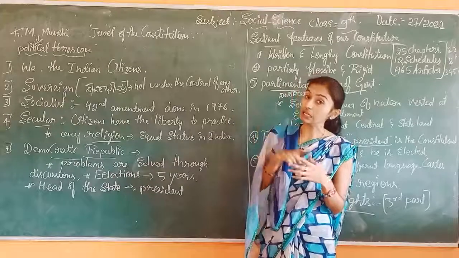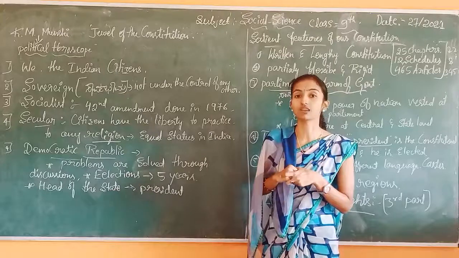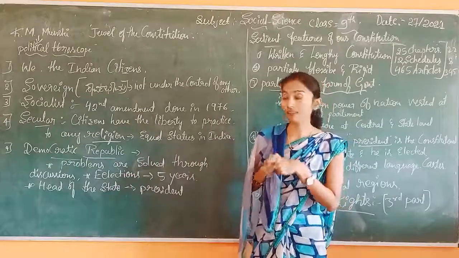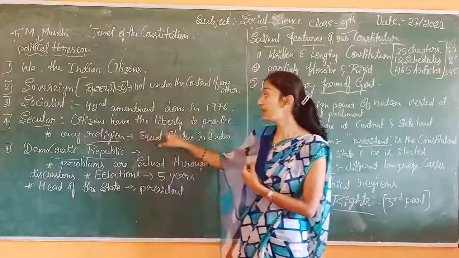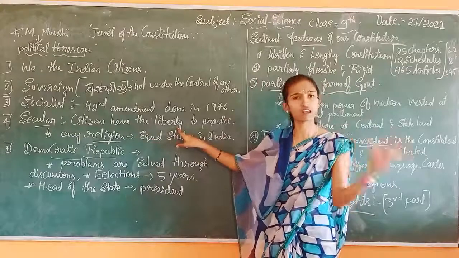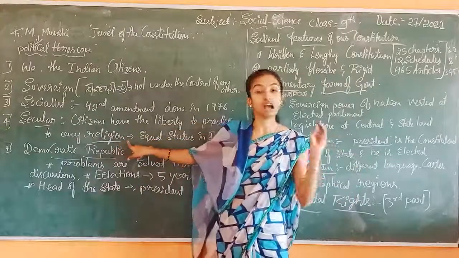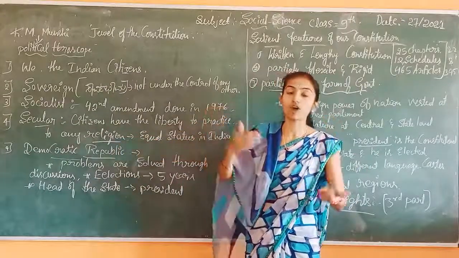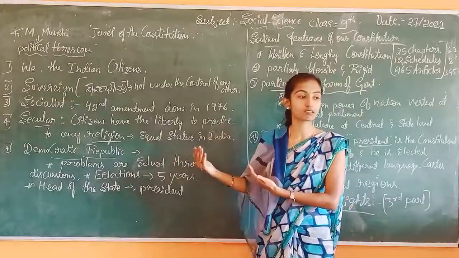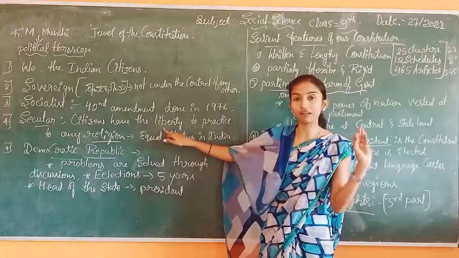So that is included in the preamble of the constitution. ಸಂವಿಧಾನದ ಪ್ರಸ್ತಾವನೆಯಲ್ಲಿ ನಾವು ಸೇರಿಸಿದ್ದೀವಿ. India is called as one of the secular countries. Secular means the citizens have the liberty. Liberty means ಉದಾರವಾಗಿ ಬಿಟ್ಟಿರುವಂಥದ್ದು. We can follow any religion in our country. ಯಾವ ಧರ್ಮವನ್ನ ಬೇಕಾದರೂ, you can follow Hindu, Christians, Buddhism, Zoroastrianism, like that. So that is included, that India is called as one of the secular countries.